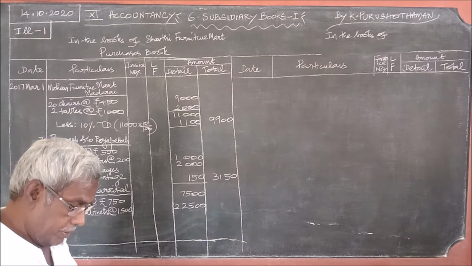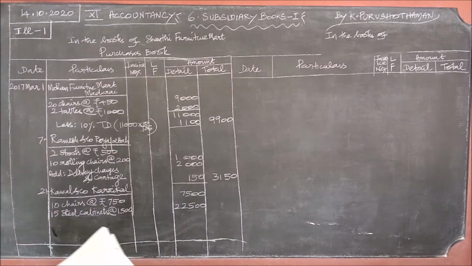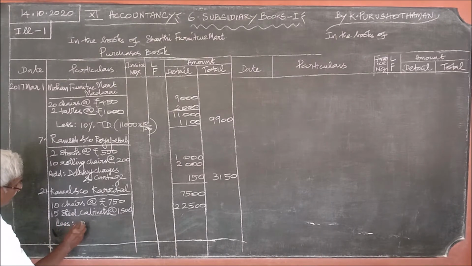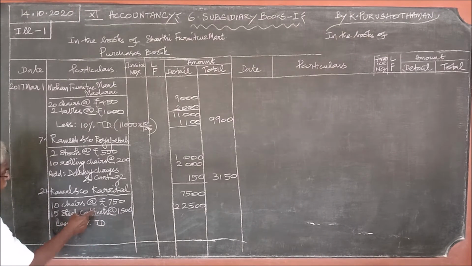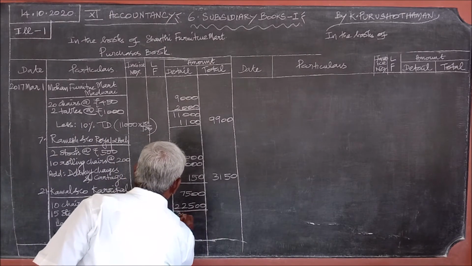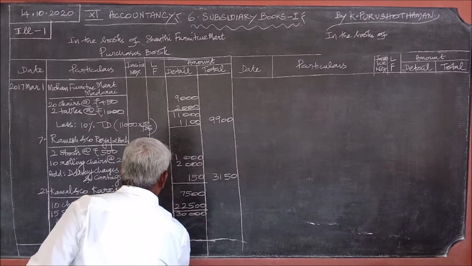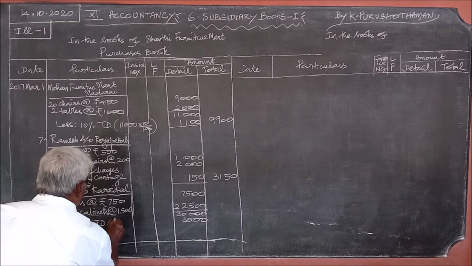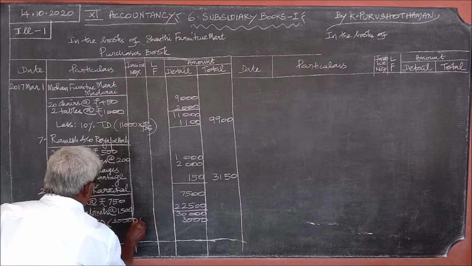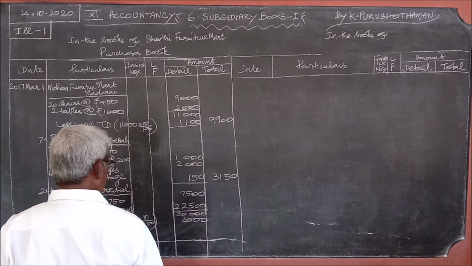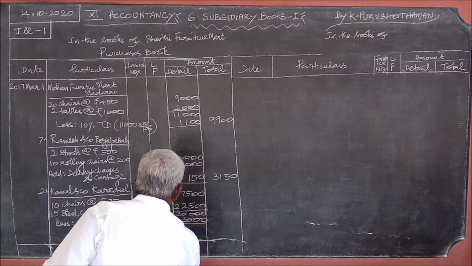Packing charges, there is no discount, therefore trade discount less 10% TD for these two items only. So this is 30,000. For this 10% TD, 3,000. But I know I told you 30,000 into 10 by 100. If you simplify, you will get 3,000. So this is 27,000.